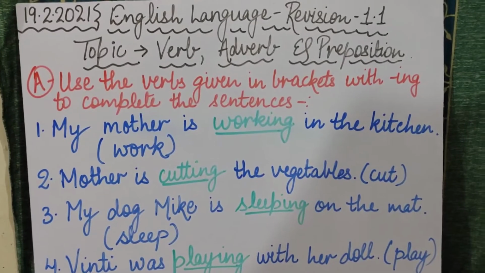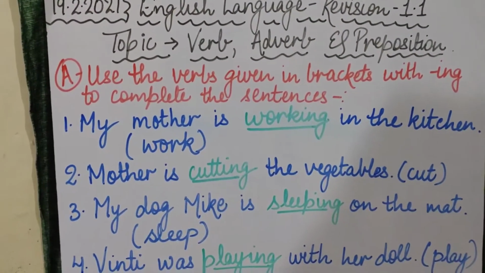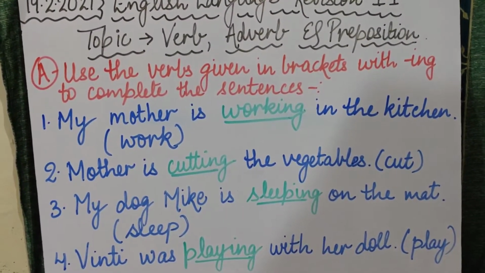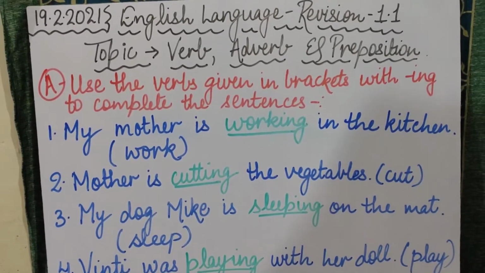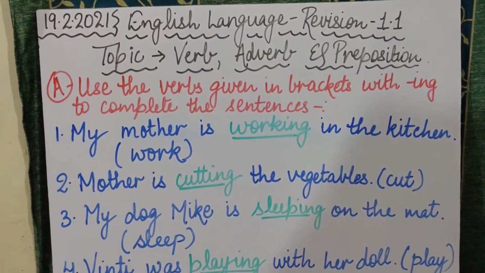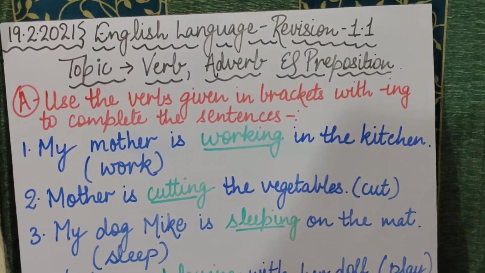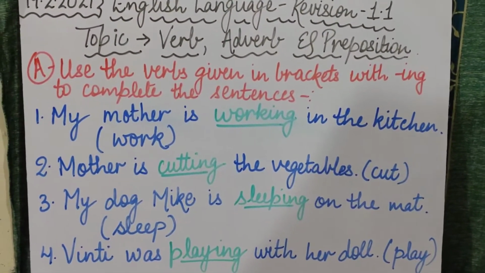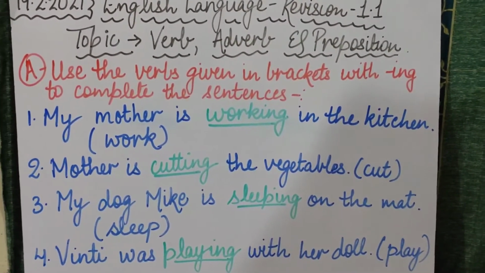Clear to you all? Why 1.1? Because today we are going to take three topics, and tomorrow again we are going to take other topics. So that's why I have divided the revision of the English language subject in two parts. Today we are going to do the topics of verb, adverb and prepositions. Is that clear? So three topics today, and tomorrow we will be doing the other two topics, that are conjunctions and sentences.